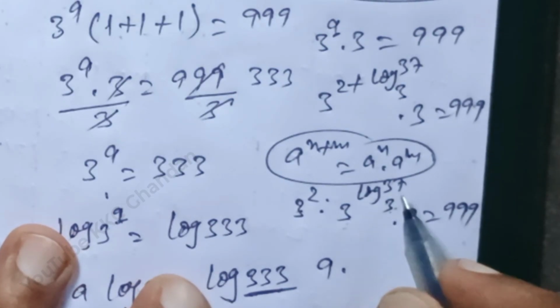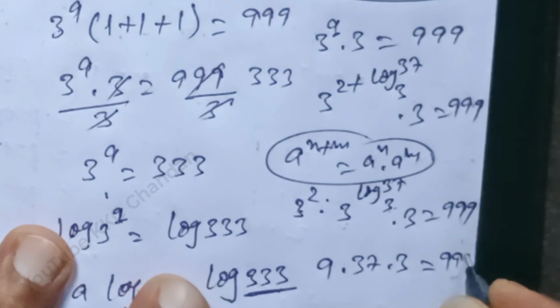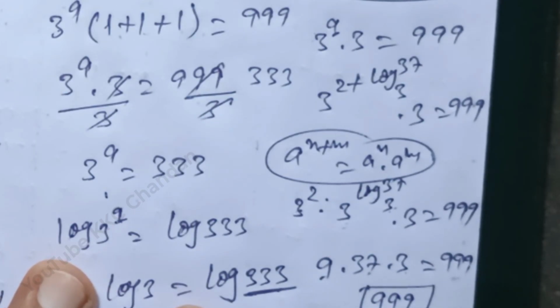See here, the base is the same, so 37 into 3. 9 into 37 into 3, that value is 999. LH and RH both are equal, so the value of a is 2 plus log 37 base 3, which is correct for this solution.